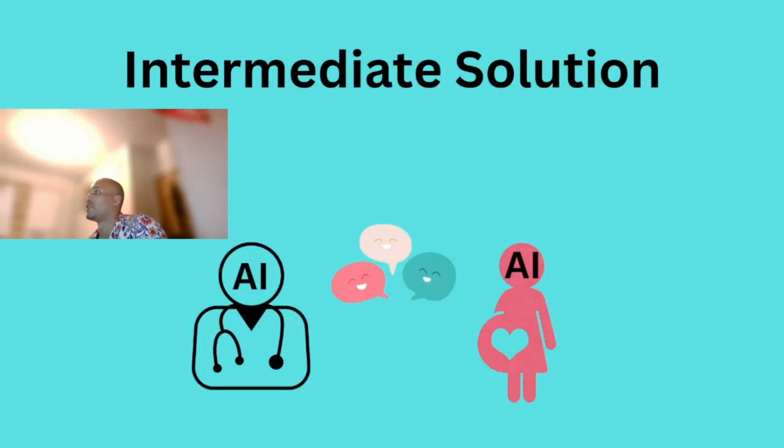This project proposes an intermediate solution to the lack of women's health data, and that is synthetic data generation through AI, like I've explained before. I prompt ChatGPT to roleplay as two different people, the patient and the provider, and they have different demographics, so the AI knows to roleplay as different things.